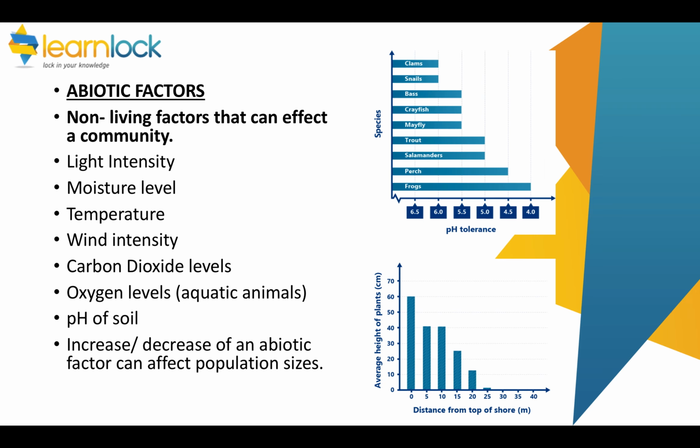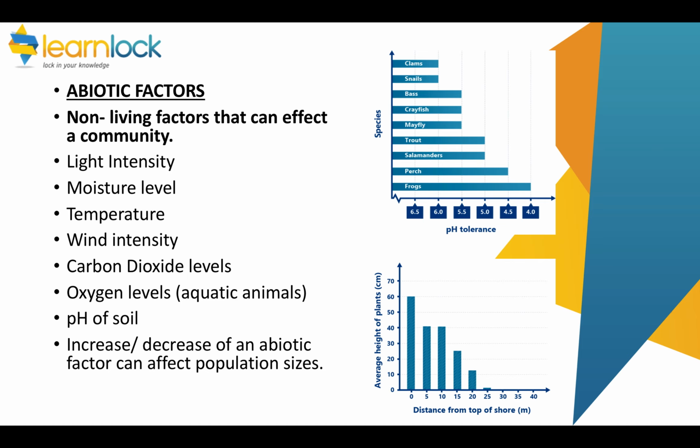So going back to those living and non-living factors. Non-living factors that affect a community are called abiotic factors. So anything that's not alive. So these are more levels of things, like the amount of light, the amount of water, temperature, wind, carbon dioxide, oxygen, pH of the soil. And these can change population sizes.